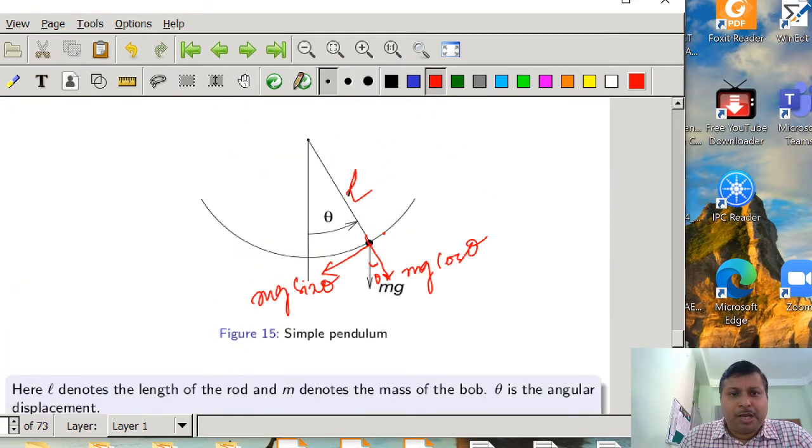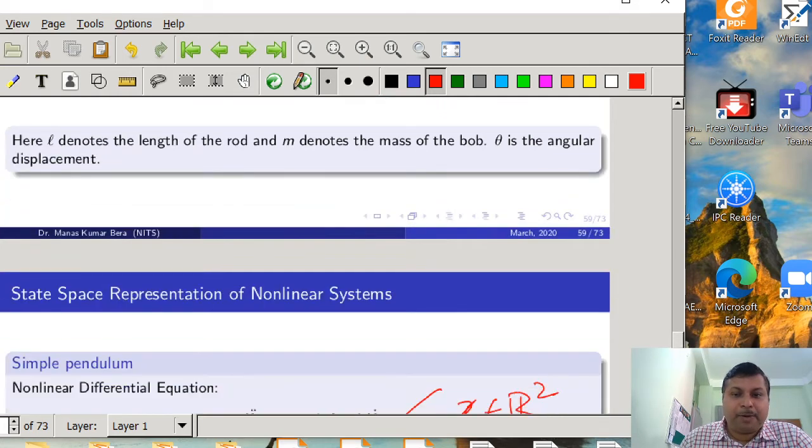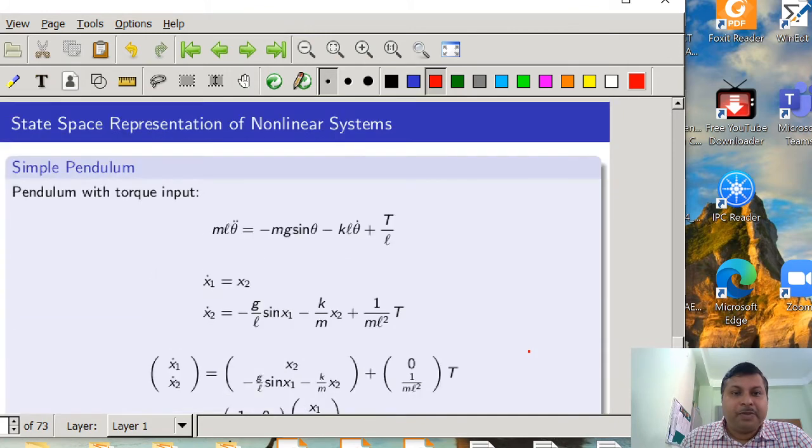Now suppose in a situation you are applying an external torque T, and in that situation if we want to write what will be the differential equation, the same equation will be modified slightly. If we apply a torque, that will be ml theta double dot is equal to minus mg sine theta minus kl theta dot plus T by L, where T is the external torque applied to the pendulum, and now T will act as an input to the system.